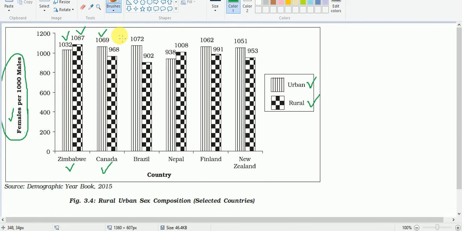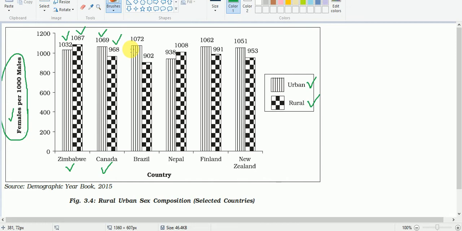See, in the urban areas the sex ratio is 1069 females per 1000 males. So in the urban areas we have more females than males, whereas in the rural areas there are fewer females,